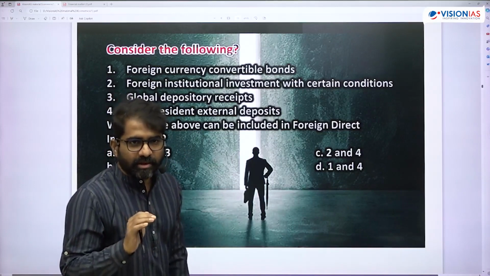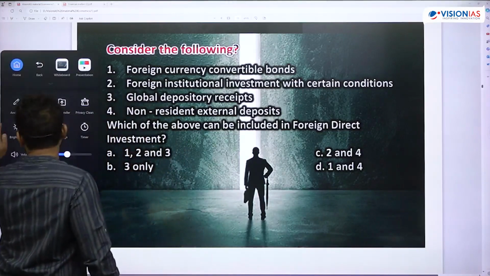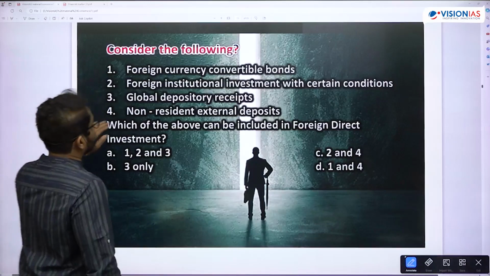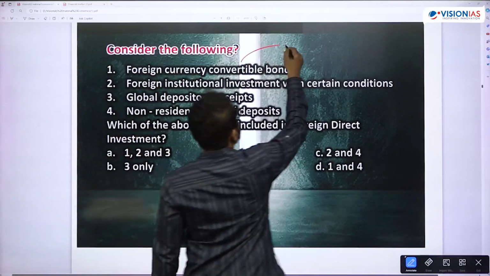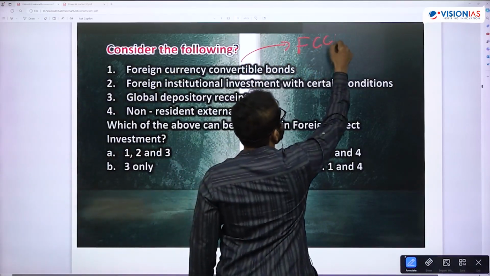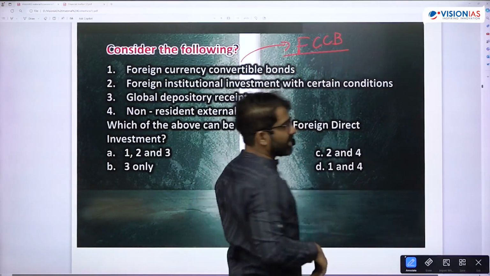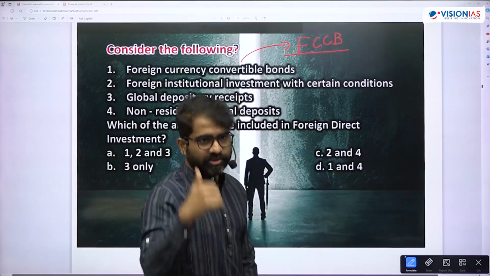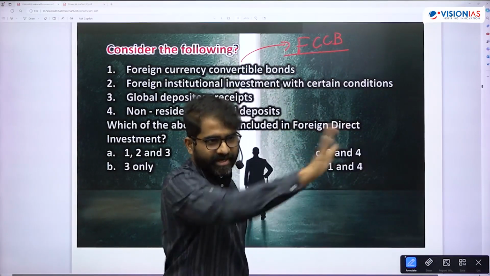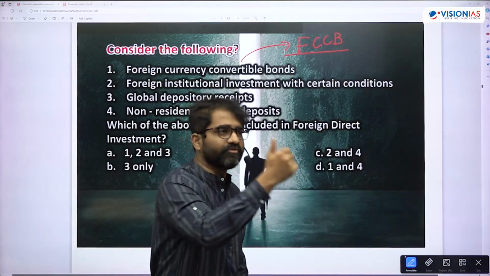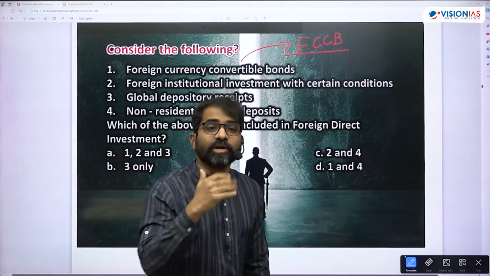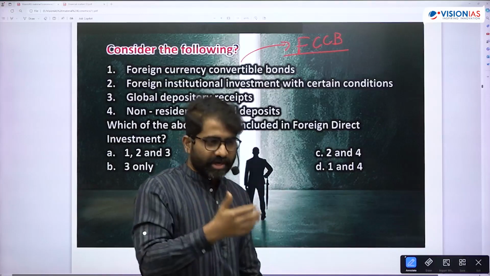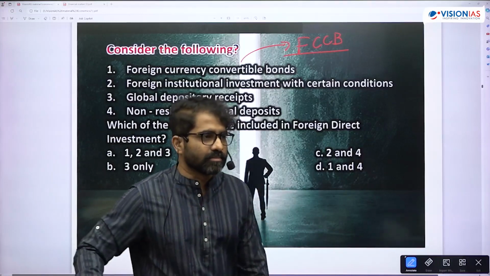Is that okay till there? So here, two things for understanding. FCCB, foreign currency convertible bonds. Now these are issued by Indian companies to foreign entities for a long-term period. Long-term means you're raising money for a long-term period.